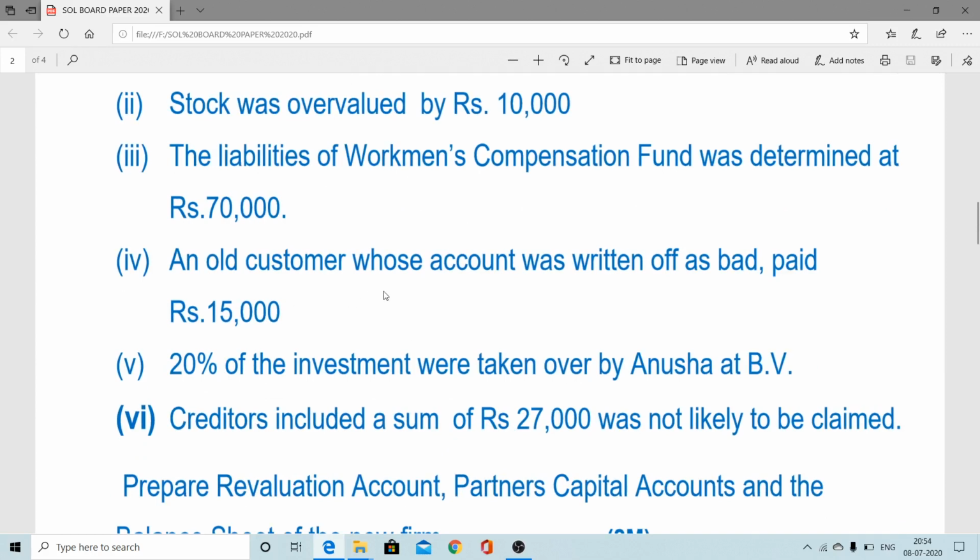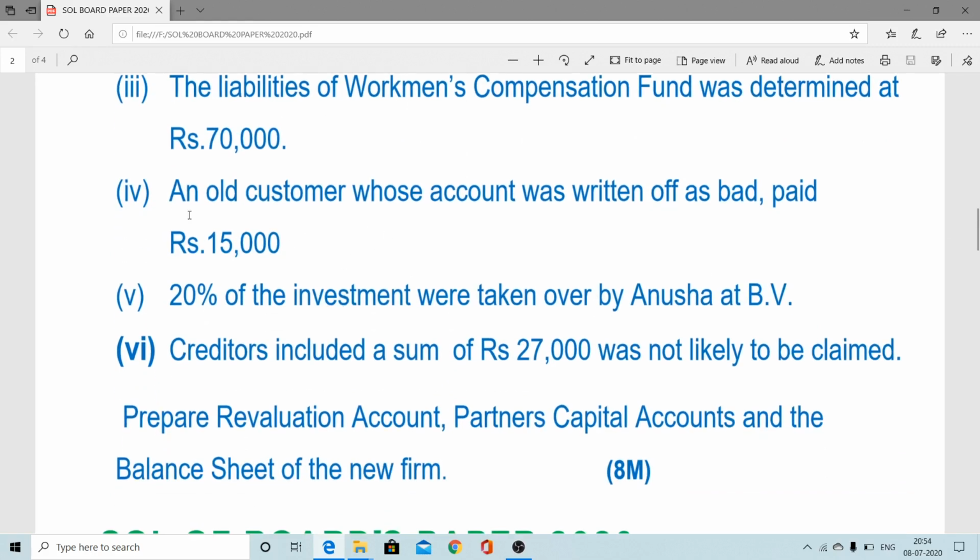Now an old customer whose account was written off as bad has now paid 15,000. This is a common term. We got this type of term in a particular previous year, exactly this adjustment came. So here, when the old customer paid, there are two entries. One is the amount receiving entry, another is the transferring entry.